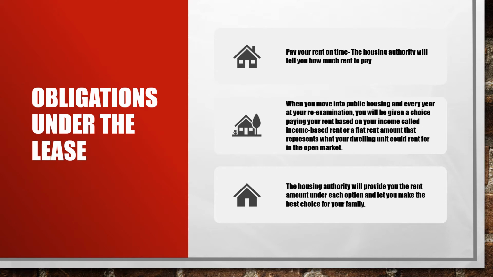Obligations under the lease. Pay your rent on time. The Housing Authority will tell you how much rent to pay. When you move into public housing and every year at your reexamination, you will be given a choice of paying your rent based on your income, called income-based rent, or a flat rent amount that represents what your dwelling unit could rent for in the open market. The Housing Authority will provide you the rent amount under each option and let you make the best choice for your family.